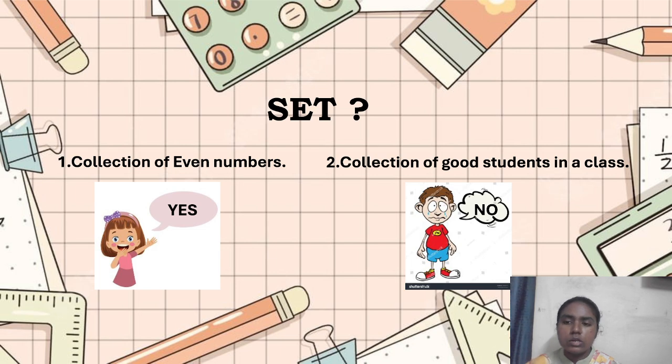A good student for me may be differently judged by someone else. A good student for me may be an average student for someone. So we can't really well define the collection of good students as a set. It should not be opinion centered. Here the opinion centered example is given, collection of good students in a class. That's why it is not considered to be a set.